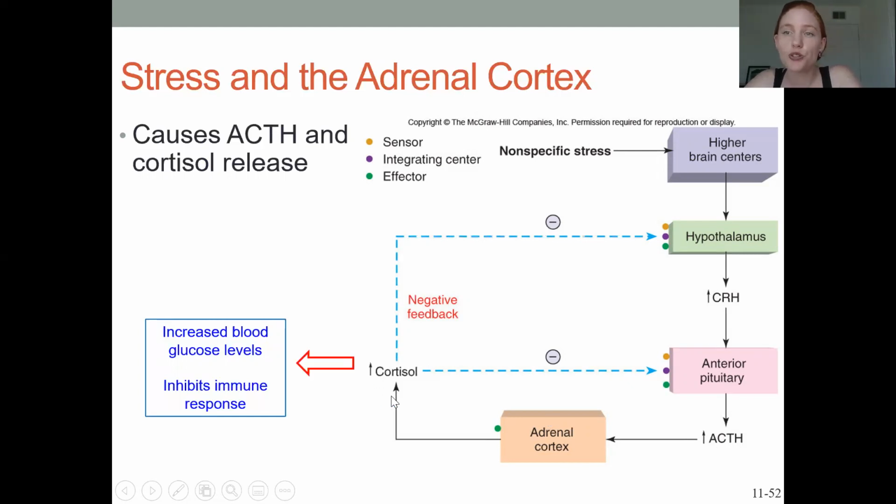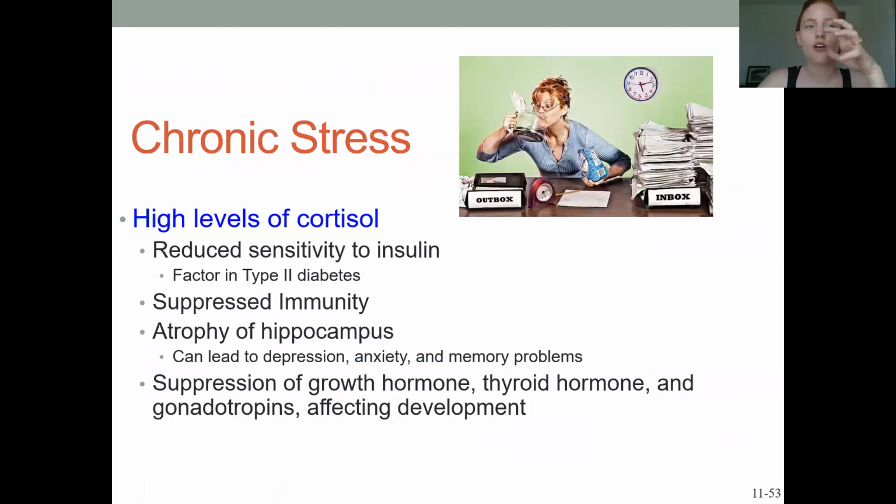Now, cortisol is a glucocorticoid, which means that its primary function is to help increase blood glucose levels so that you have a good supply of energy in case stressful things happen, to give you the energy you need to deal with the stress. But it also inhibits the immune system. High levels of cortisol consistently can have a dampening effect on your body's ability to fight off infection. So cortisol is good in the short term. It gives you the energy you need to deal with the stress right now.